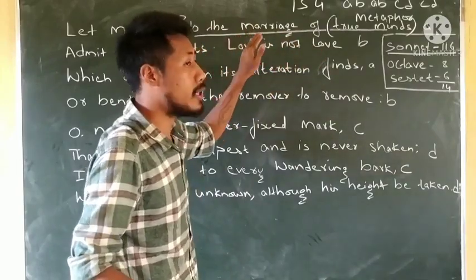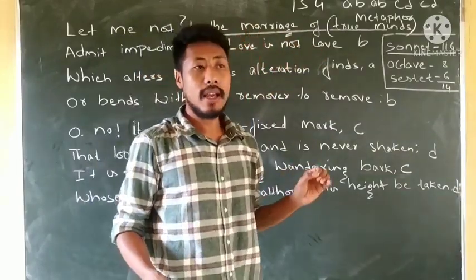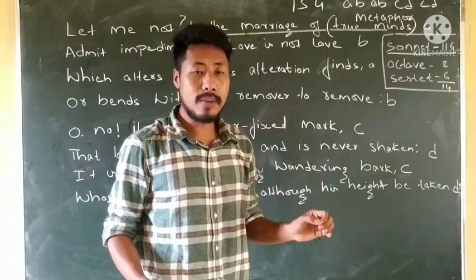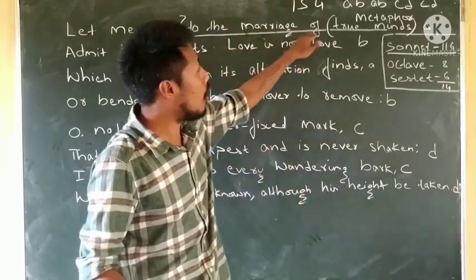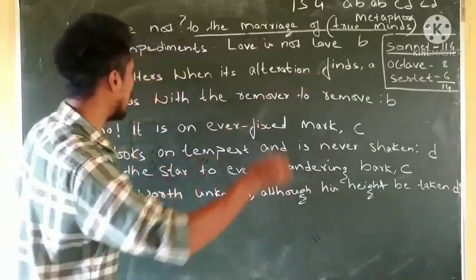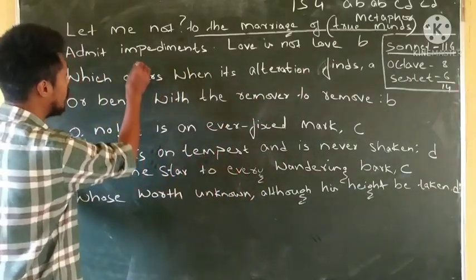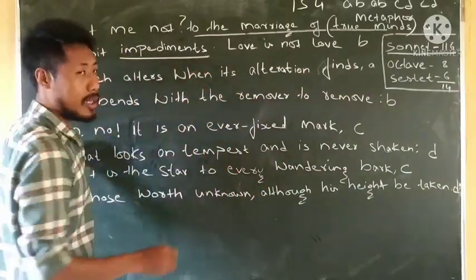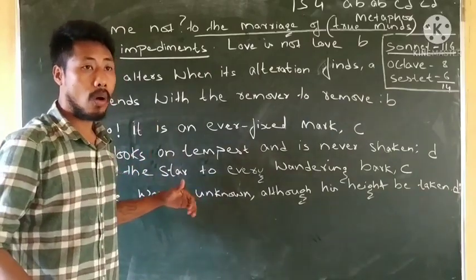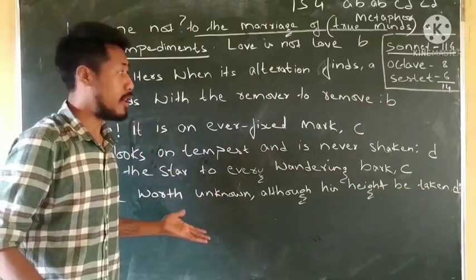And the answer is that he would not like to disturb the marriage of two minds. You will find the word in the second line of the poem, the word impediments. Impediments means obstacle or a hindrance, right?